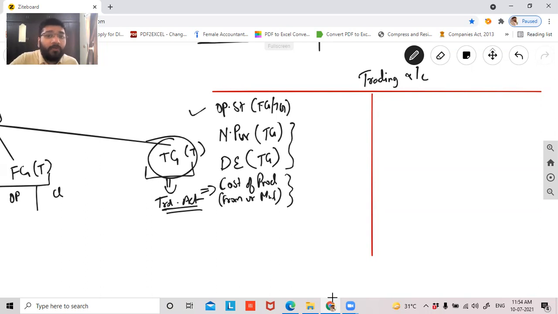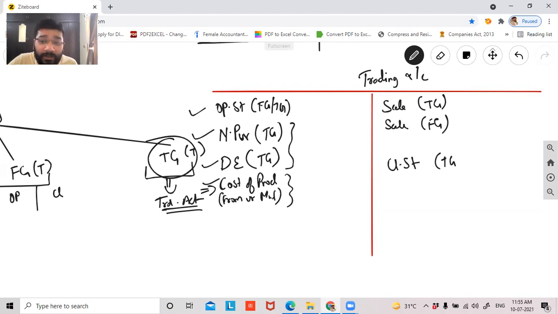So opening stock of finished goods and traded goods, net purchase of only traded goods, direct expenses of traded goods, cost of production, right? Then what do you record? You record sale. Sale of what? Sale of traded goods, the goods which you buy and sell as it is without any manufacturing. Then you record sale of finished goods. Then what you'll get? You'll get closing stock. You'll get closing stock of traded goods. You'll get closing stock of finished goods.